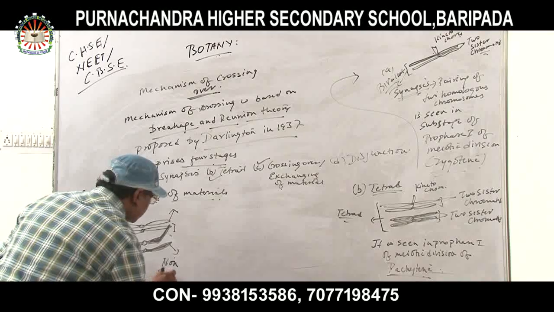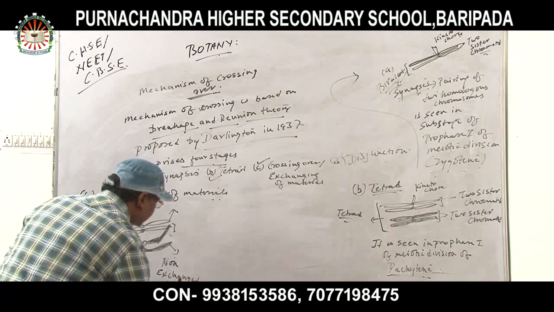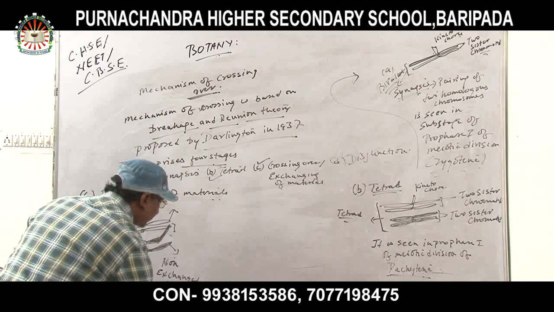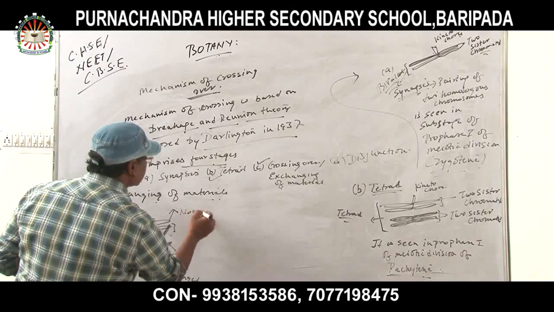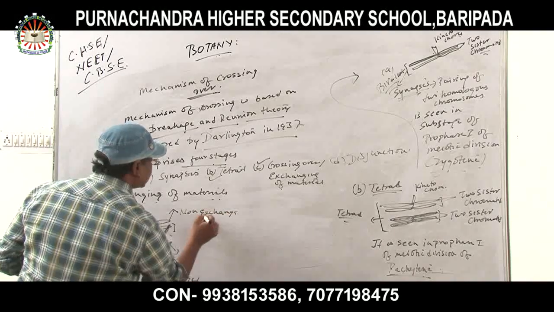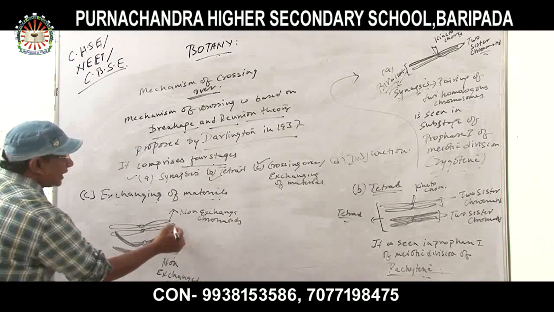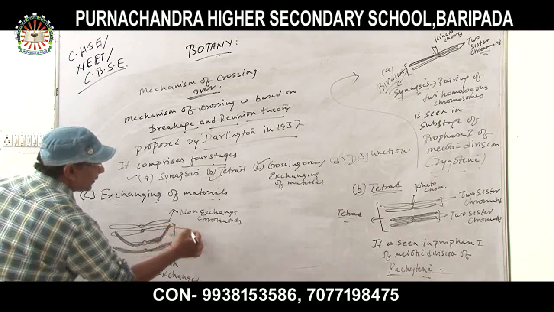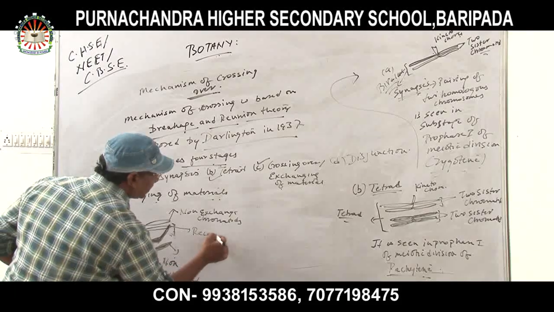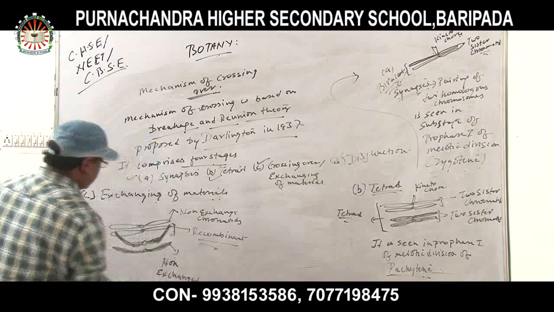So these are non-exchange chromatids, non-exchange chromatids. And these two are forming what? A recombinant. What is it forming? A recombinant. Okay? So look at here.